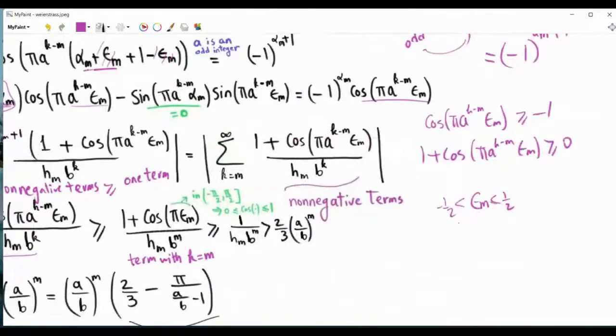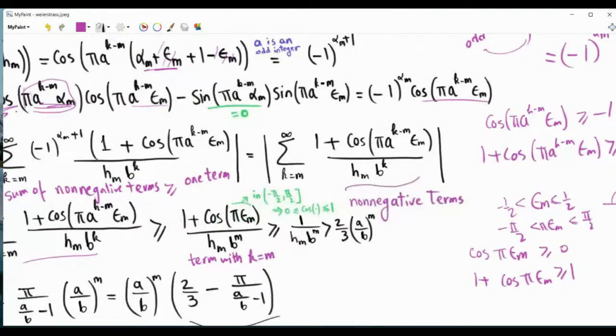So the argument of this cosine, pi times epsilon m, is between minus pi over 2 and pi over 2. This means that the cosine is non-negative. Because pi epsilon m is between minus pi over 2 and pi over 2, this is a non-negative cosine. And so if we add 1, then this is always greater than or equal to 1. And so we can lower bound this term here by 1.